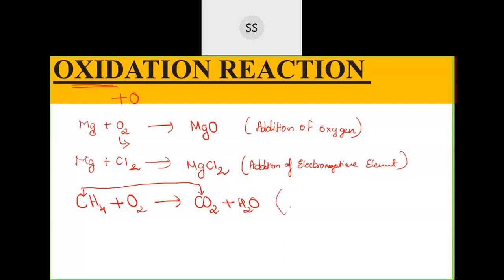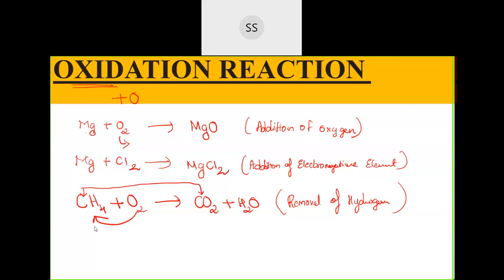So removal of hydrogen is also called oxidation. There is addition of oxygen happening, but simultaneously there was removal of hydrogen also. So removal of hydrogen is also termed an oxidation process. So that's one.